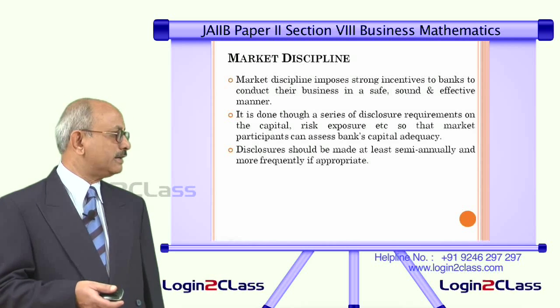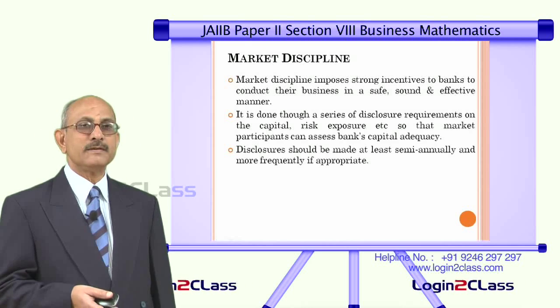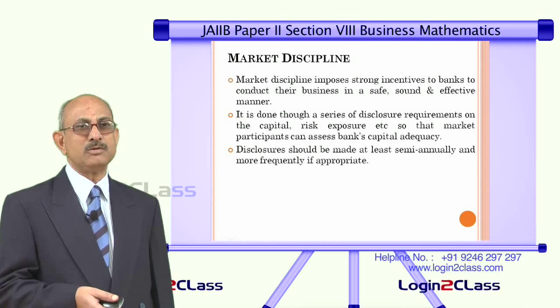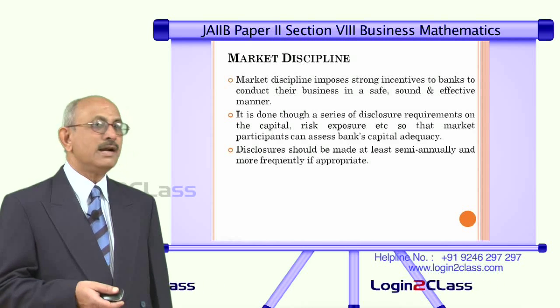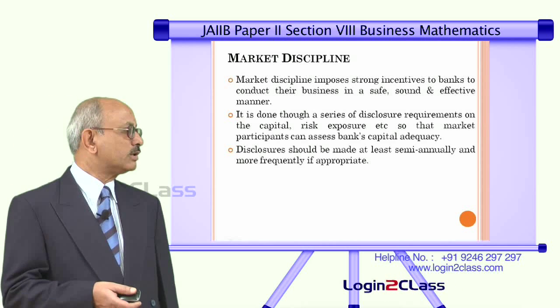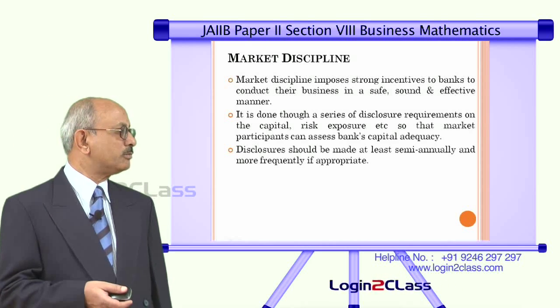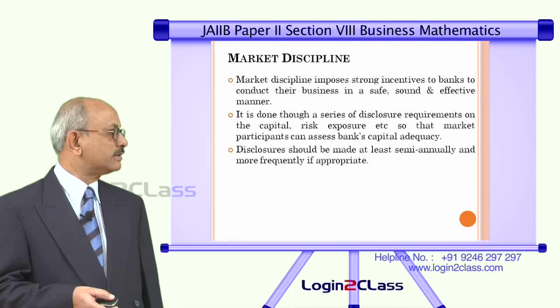In the case of India, as you know, most of the companies are made to disclose at least quarterly. That means they have to come out with their profit and loss and balance sheets every quarter, and along with that they are required to disclose a lot of other things. So, disclosures have to be more frequent, but at least at half yearly intervals.